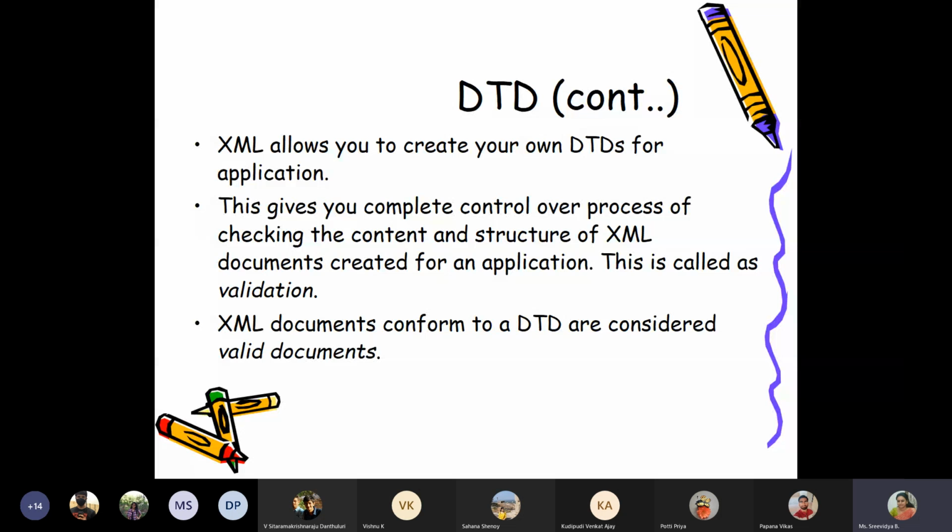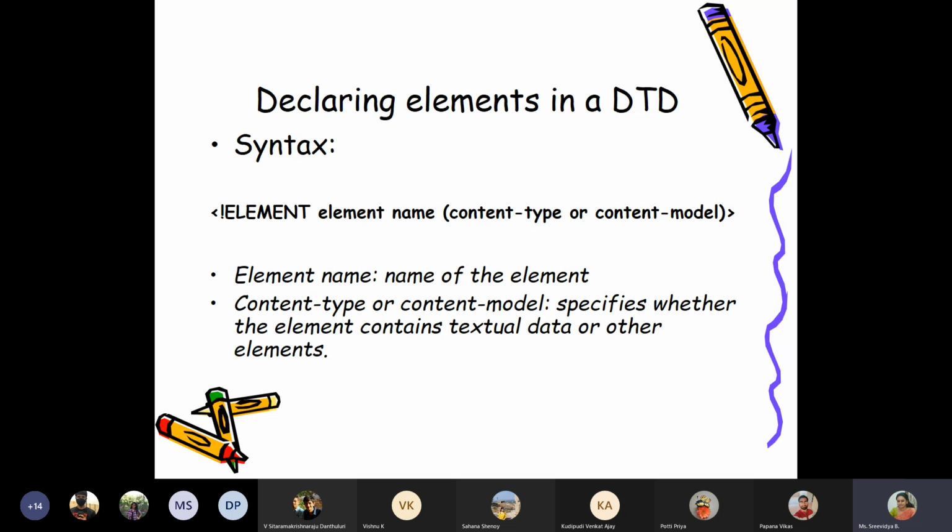So you will formulate a structure. For the given scenario, you will write a DTD. Then you need to check. You will create a sample bill and check whether that sample bill validates against the DTD or not. At that time the parser will help you to do it. Okay. So we will do that in the coming lab session. Okay. So remember the term validation and valid XML document. So now the next step is how will I generate my DTD or how will I develop my DTD?